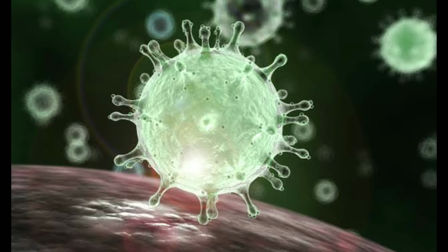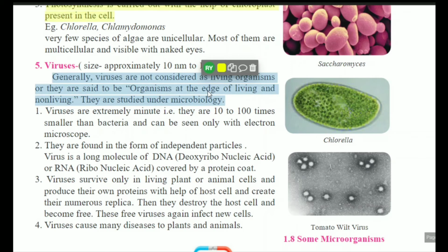They are found in the form of independent particles, and when they get a living cell, that may be plant cell or animal cell, they grow, they develop in that host cell. The first characteristics of viruses: they are extremely minute, that is they are 10 to 100 times smaller than the bacteria and can be seen only with electron microscope. And the second one, they are found in the form of independent particles.